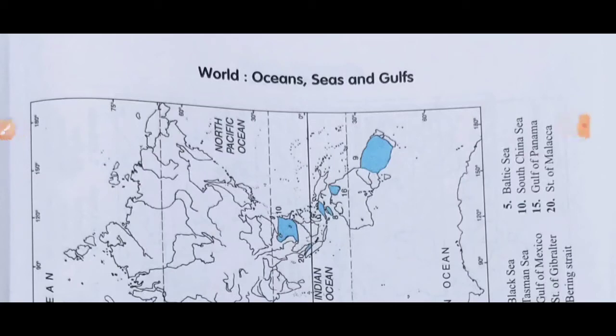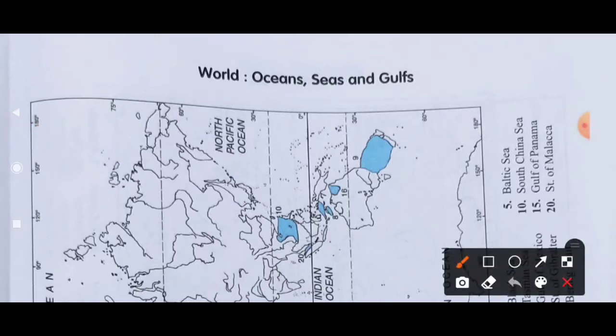Last time we started the map, which was chapter number 7, unit 1. Last time I already covered the syllabus, what will be in the map, and also some maps. Today I am going to start the second and last part. In this we will study the oceans, seas, gulfs, rivers, mountains, and plateaus. Okay, so now let's start.